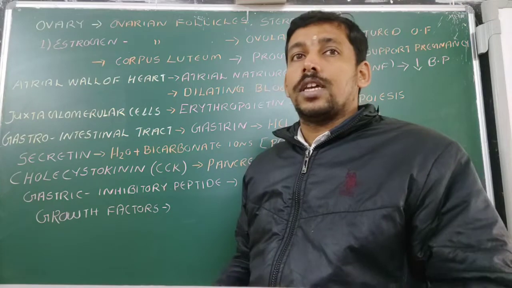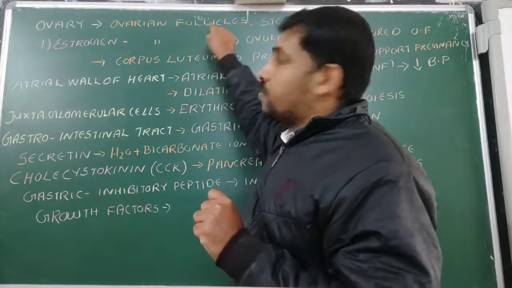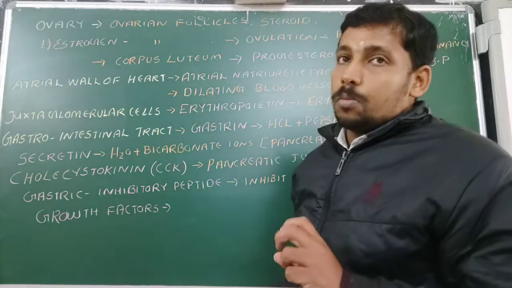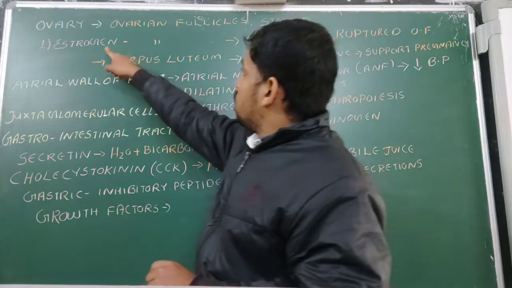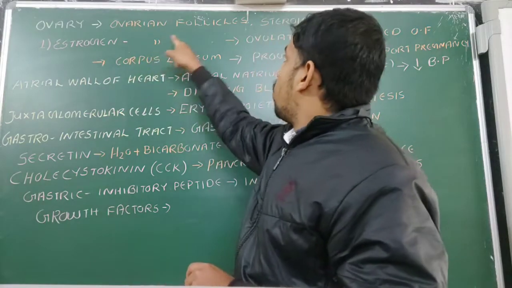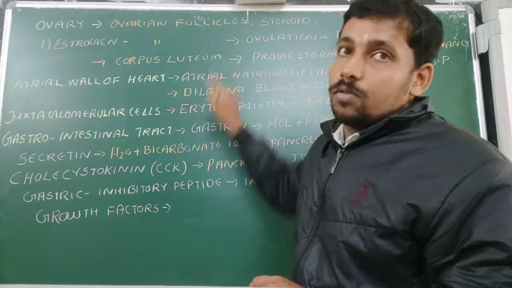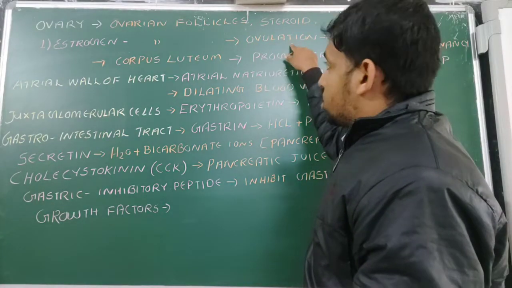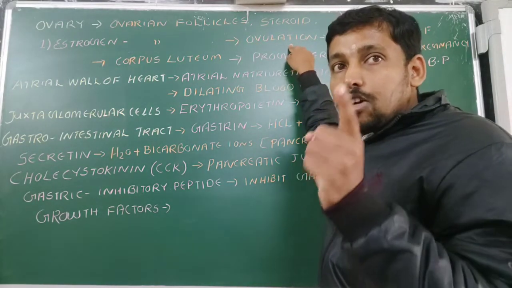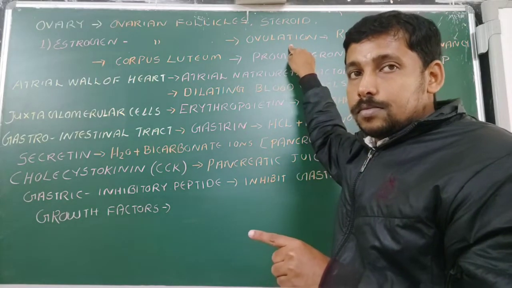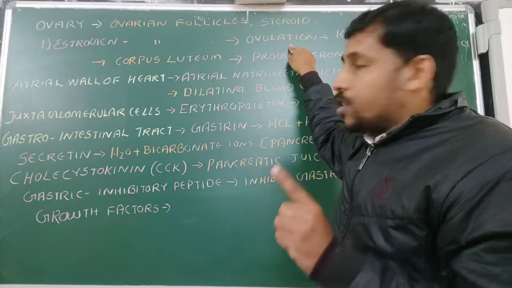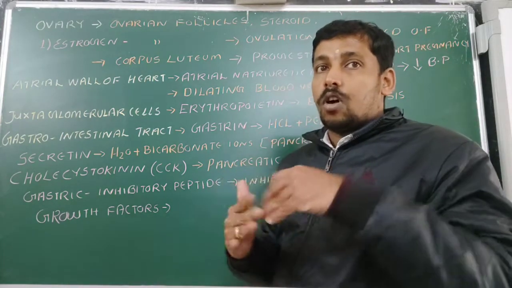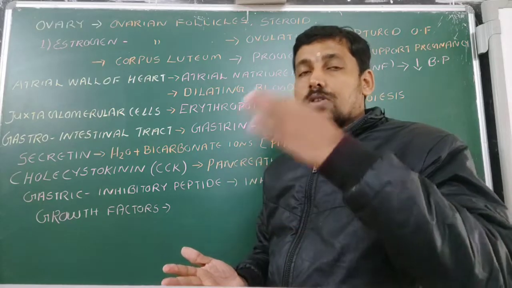Okay. So here the cells present inside the ovary, there are so many cells. A type of cell is known as ovarian follicles. They will secrete two hormones, estrogen and progesterone. Then what about this estrogen? It will be produced from the ovarian follicles. Then after ovulation, what is ovulation? The release of the ovum, after the release of ovum during the menstrual cycle.